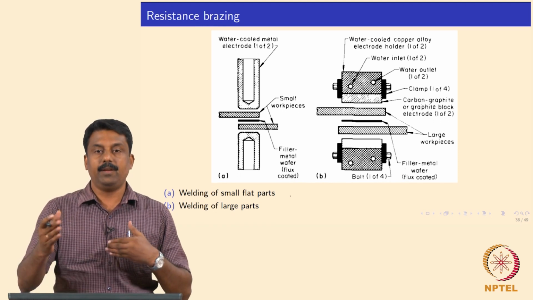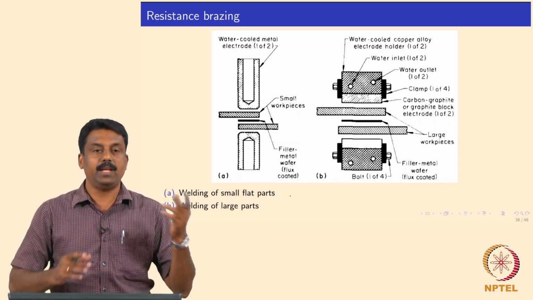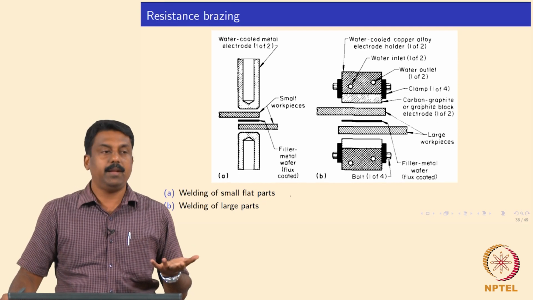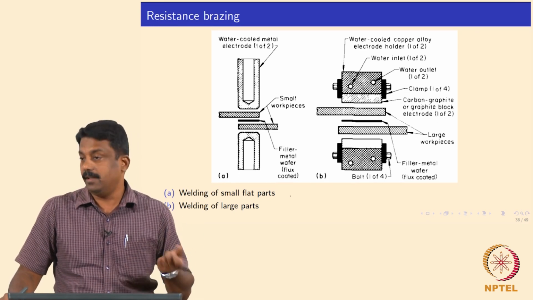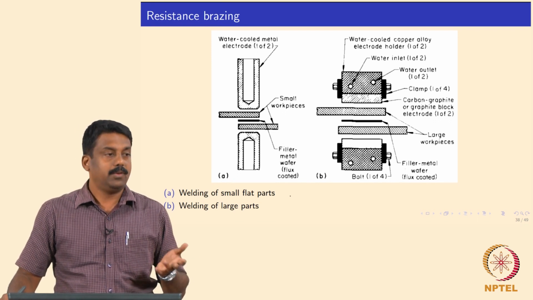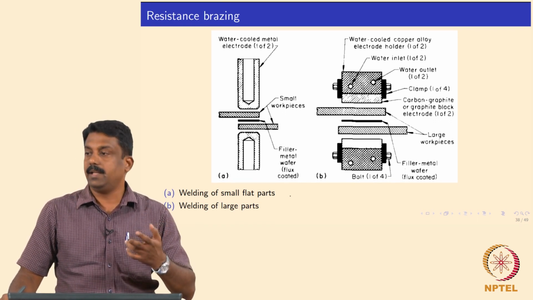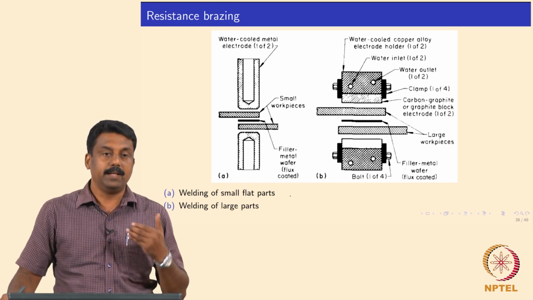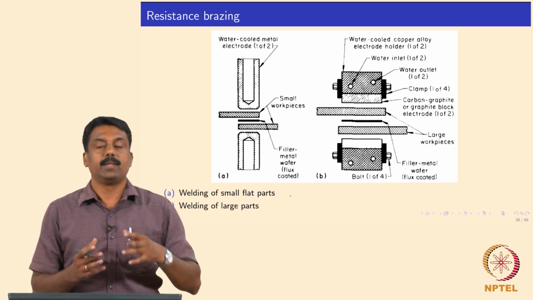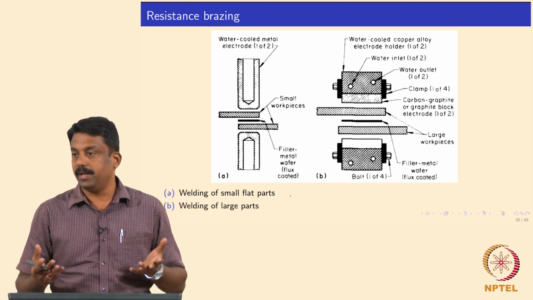If you recall the table I showed you, the compatibility of the materials: if you are welding aluminum to stainless steel, it is E. It is very difficult to weld because of the cracking that happens in dissimilar welding, because in resistance spot welding you always have a load acting on the weld joint.